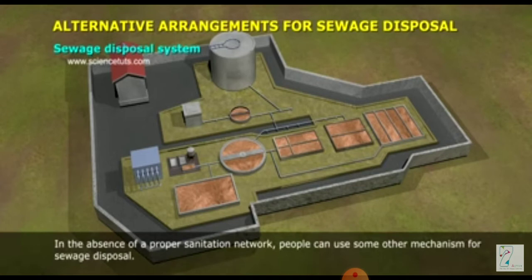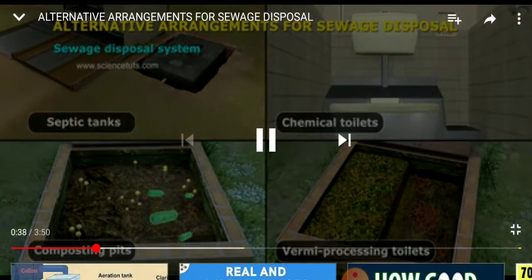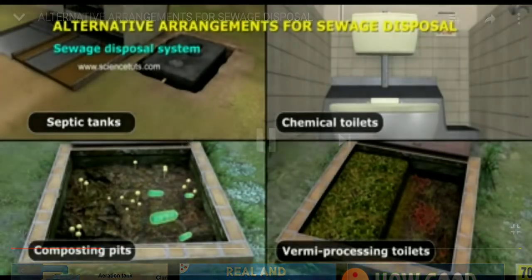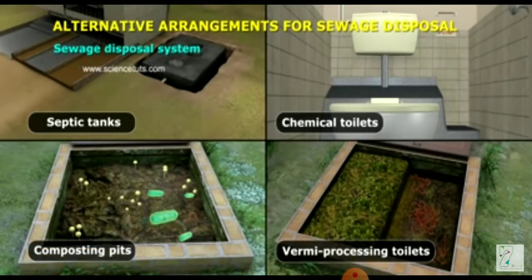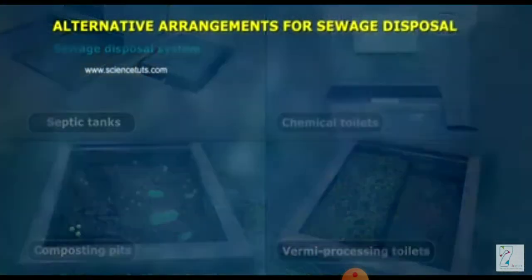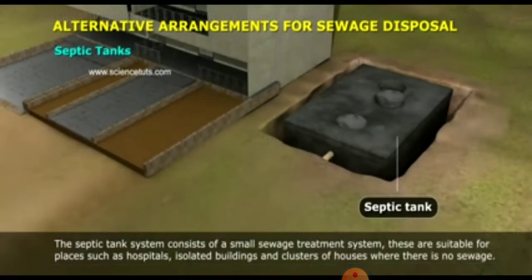In the absence of a proper sanitation network, people can use some other mechanism for sewage disposal. So what are the alternative arrangements of sewage disposal? Like septic tanks, chemical toilets, composting pits and vermi processing toilets. First of all we are discussing septic tanks.